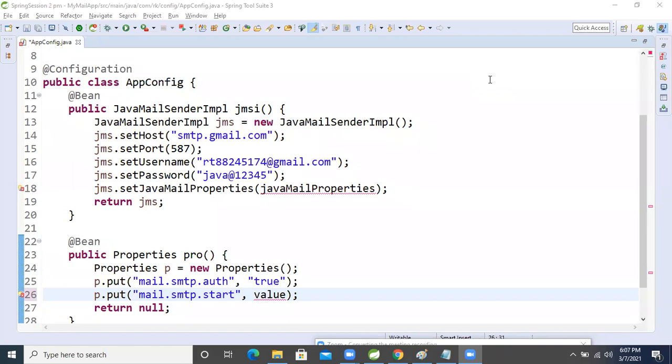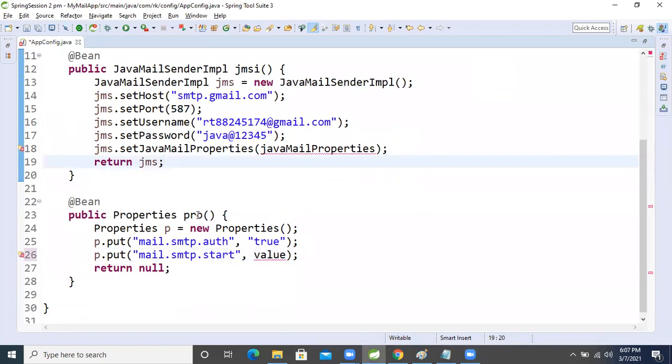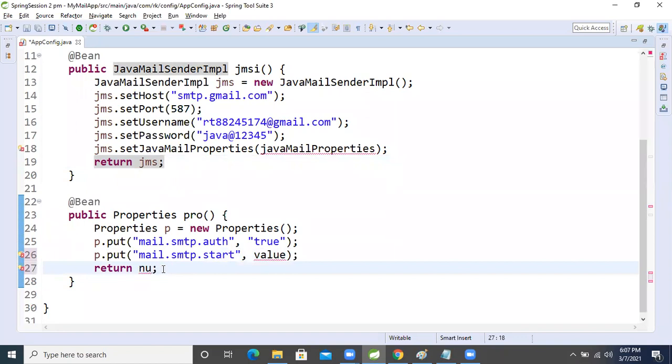Let's see that. Okay, so now the @Bean property is there, right? So what will we do now? We will return this object. But one minute. Now we will make this value true only, right? This value we will make true. Okay. So let's concentrate a little bit on the OSI model.